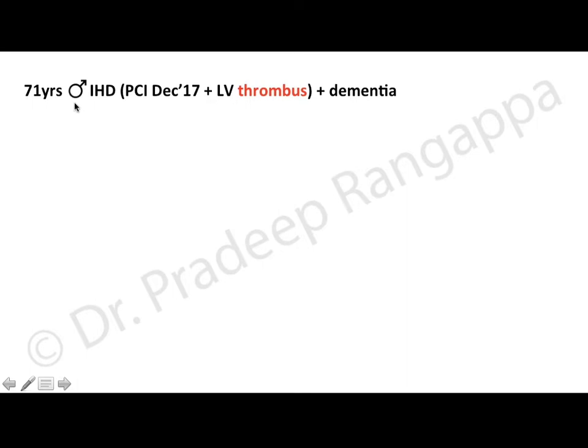It's a real case. So it was a 71-year-old male with ischemic heart disease who underwent percutaneous intervention in December 2017, following which he developed LV thrombus, and he was a case of dementia. I want you to put your mind on to the combination of the drugs the cardiologist, a senior cardiologist, prescribed.